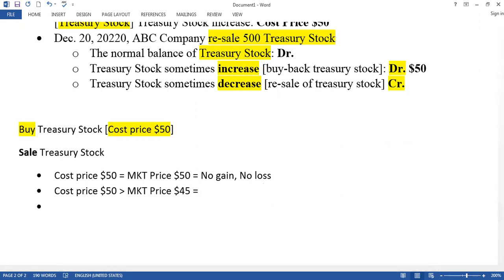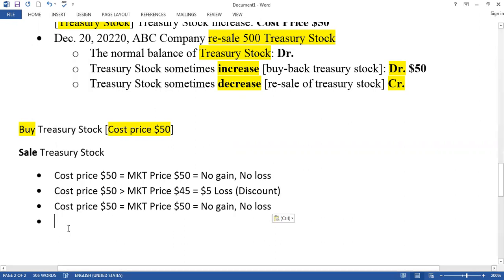When you buy treasury stock, you paid $50, right? But when you sell it, you receive only $45. So gain or loss here? Loss. So what is the loss here? The difference, which is $5, right? So $5 is called loss. We have another name, it is called discount. Can you remember? Discount. So $5 is the discount.